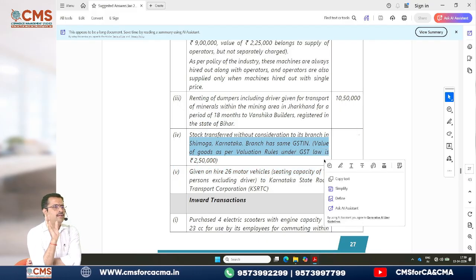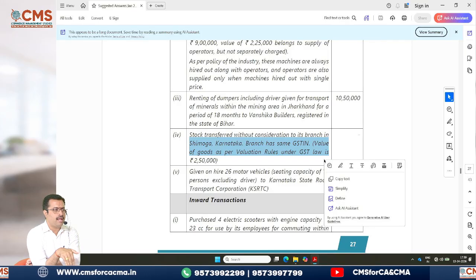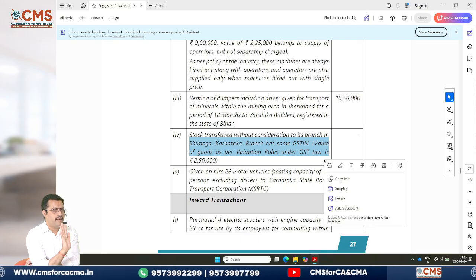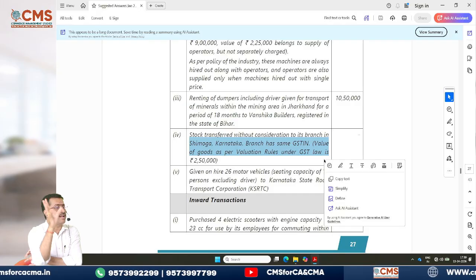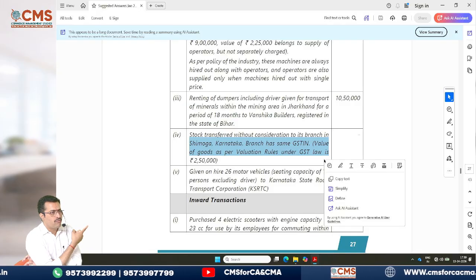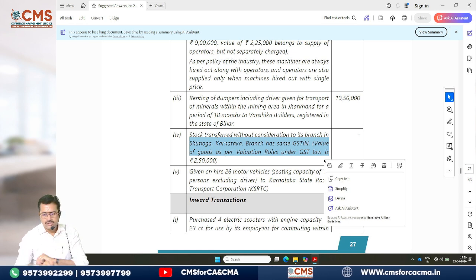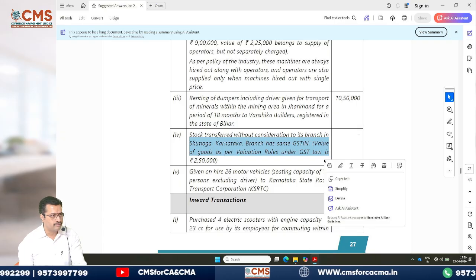If stock transfer happens within the same state, it need not form part of supply. It is not a supply. If it happens from one state to another state, then it will become a supply. So you have to be careful with these points. Understood?